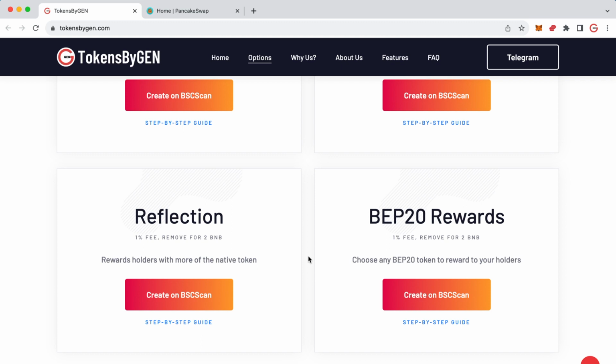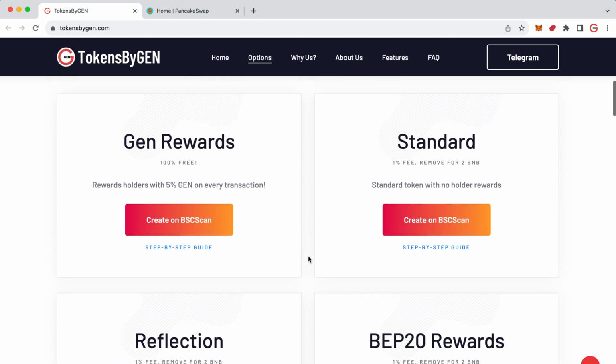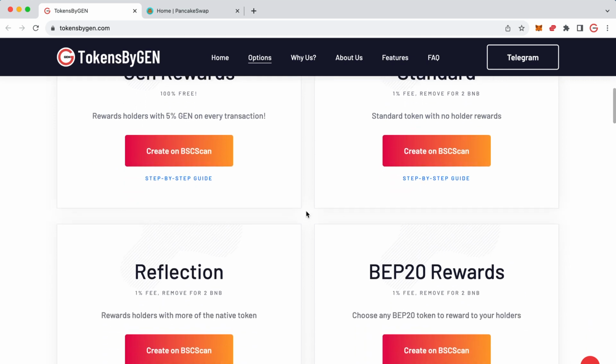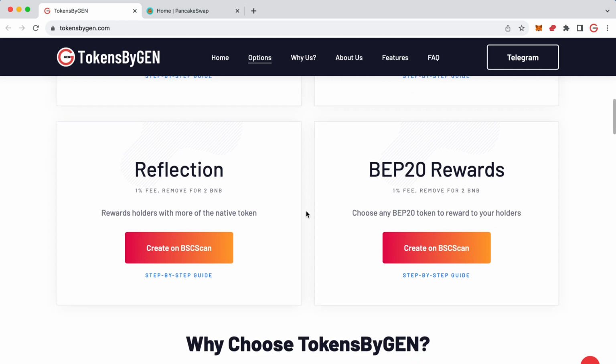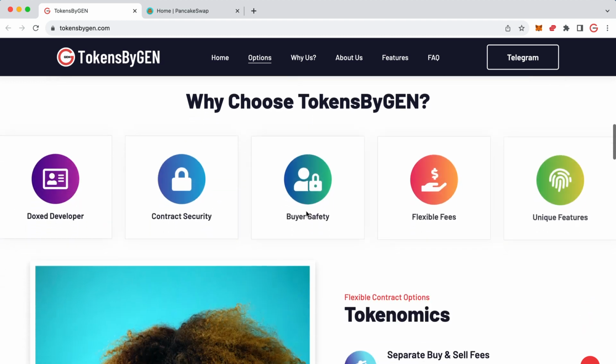So all these tokens work in exactly the same way. They've all got the same really cool, unique features. The only difference is the way they're rewarding your holders. And of course, the price. So if you choose to create a Gen Rewards token, it is completely free. For the others, there is a 1% ongoing fee within the contract tokenomics, but you can remove that at any time for 2 BNB.